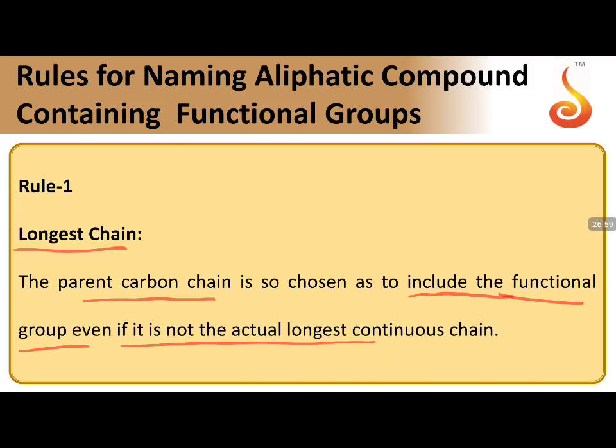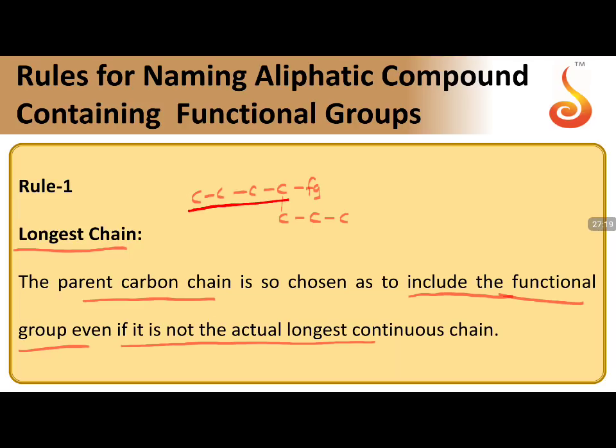So if you have a carbon chain in this way, you have a functional group over here where your carbon chain continues here. If I am taking this particular one, this is one way. I can take in this, there are two options which are possible. Let us say this is the carbon chain.